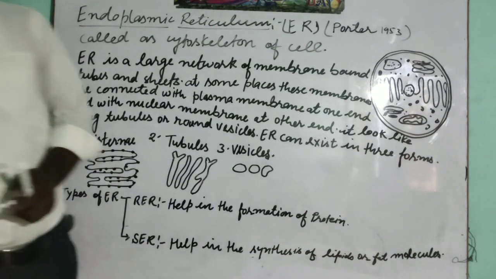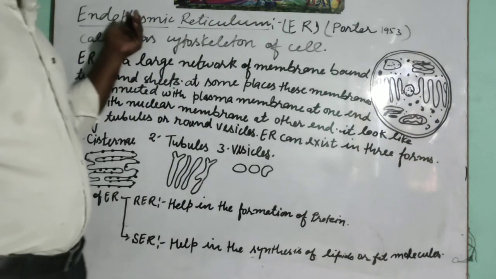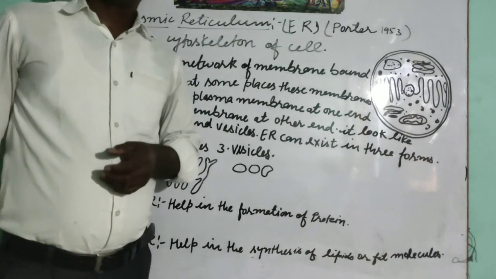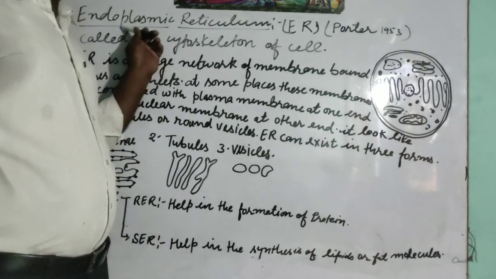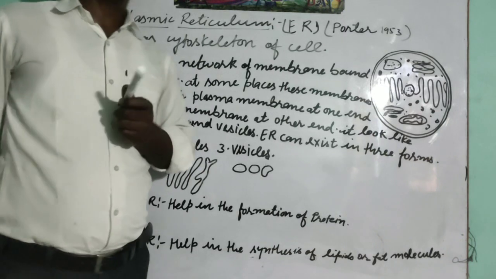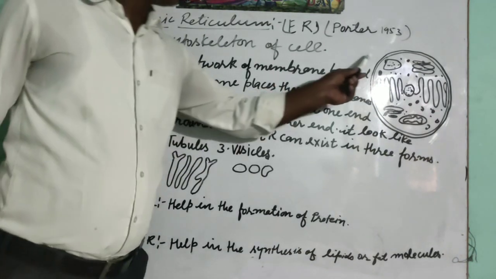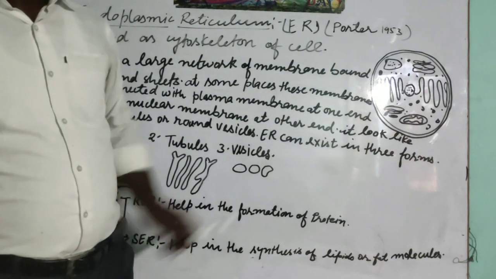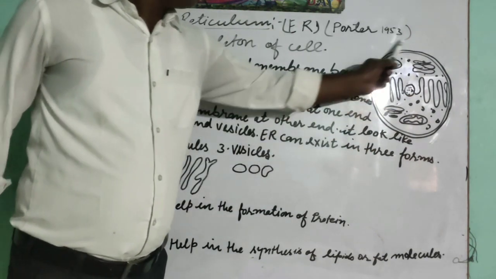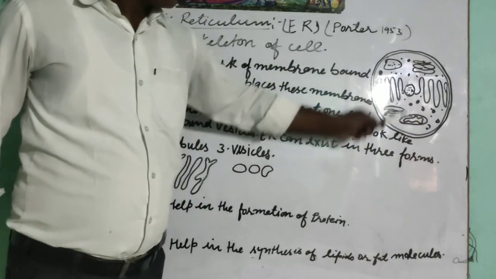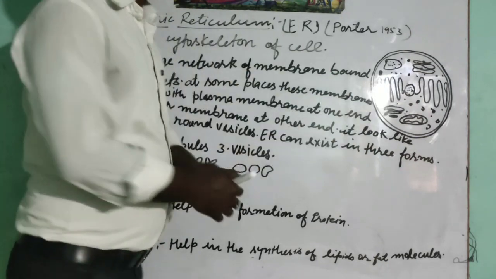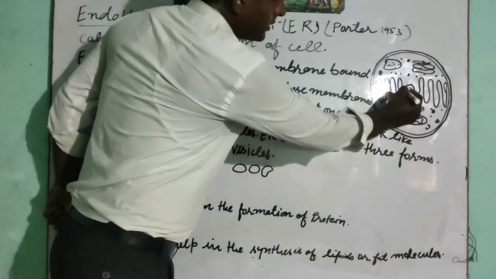Today we will discuss the endoplasmic reticulum. This endoplasmic reticulum is a type of cell organelle that is present in the cell. If you see the structure of the cell, I have drawn it roughly. This is the cell membrane or plasma membrane. In the center, this is the nucleus.